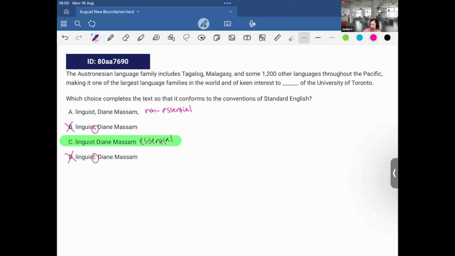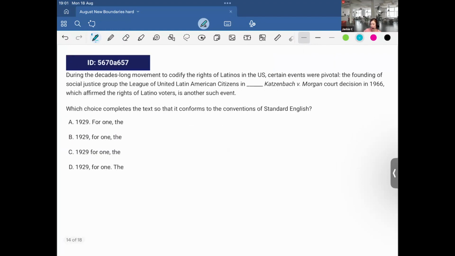But just to show, it would be of keen interest to linguist, because if we remove Diane Massam from option A, it reads like families in the world of keen interest to linguist of University of Toronto. Grammatically, that doesn't make sense. So I know that I need to include the name Diane Massam for it to make sense. If it said a linguist, maybe it would be grammatically okay, but it doesn't. And therefore, I need to include Diane Massam for it to be correct. Okay, continuing.